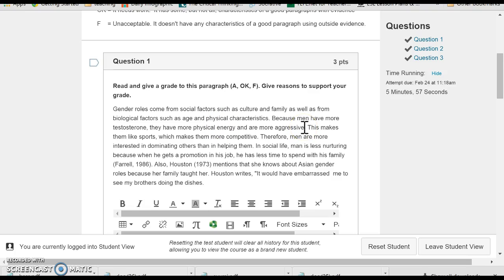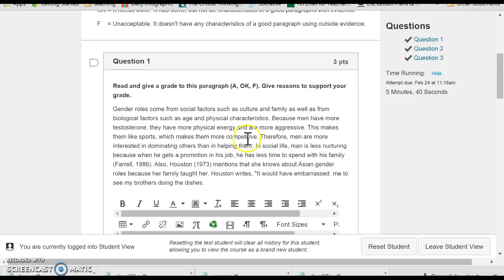Okay. Here, the writer moves from aggression to sports, which is not a clear connection, and then from sports to being competitive, which could be a connection, but it's not clearly stated.